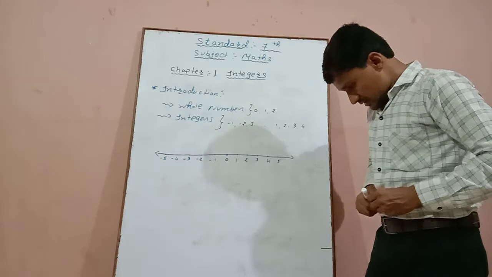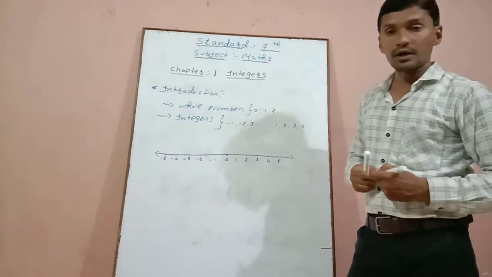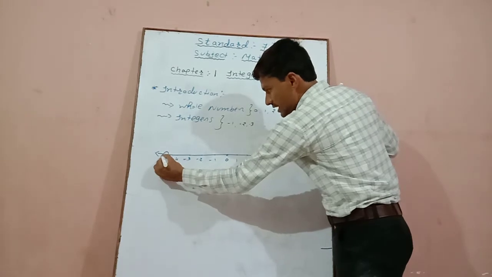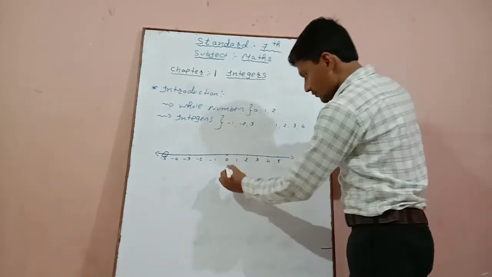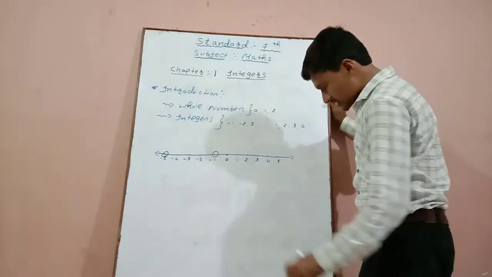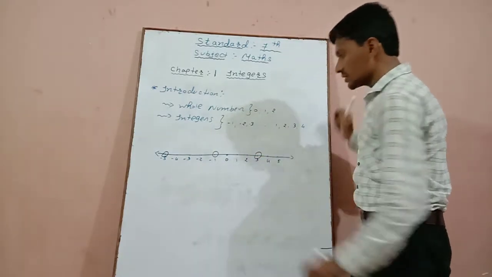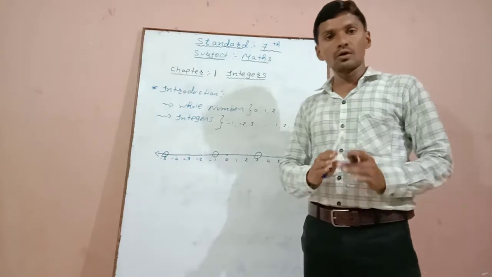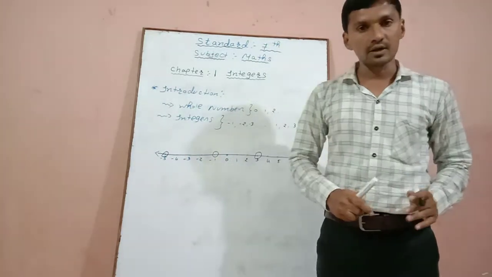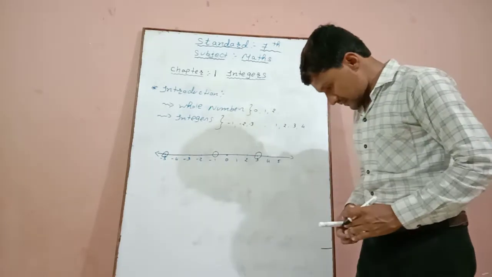Now, some numbers have been marked on a number line. The first marked number is -5. Second, -1 is marked on the number line, and third, 3 is marked on the number line. For our understanding, these three numbers are marked. So why this mark? Let us see that.